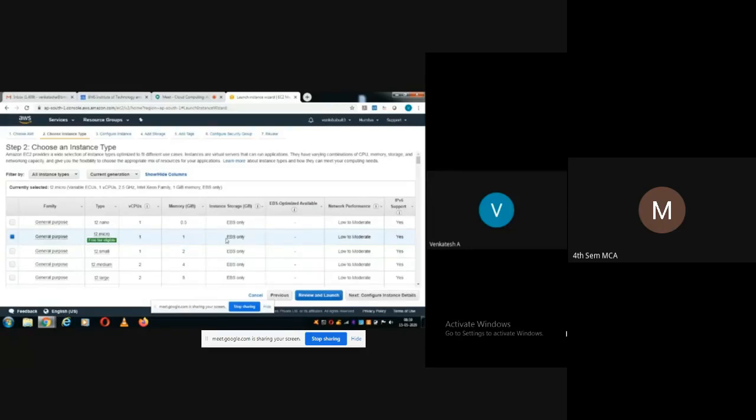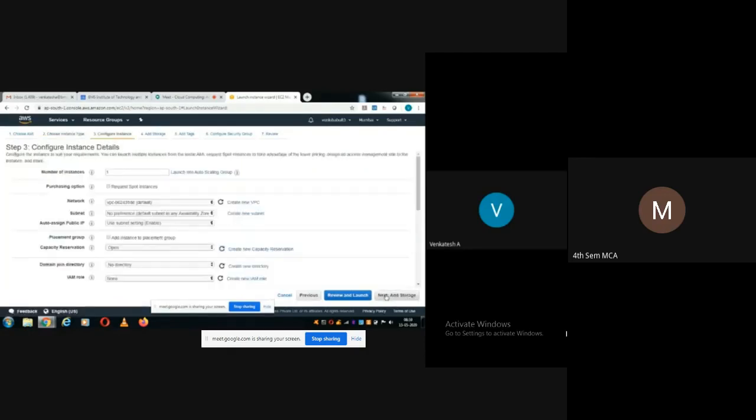See, this is somewhat similar to storing in a hard disk. Just like how you store in the hard disk, similarly Amazon Cloud is providing a storage service called EBS, that is Elastic Block Storage. Network performance is low to moderate, and it supports IPv6 as well. Now click on next. The next step is to configure the instance. Click on next. Now we need to configure the instance.